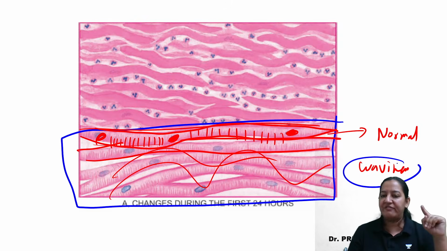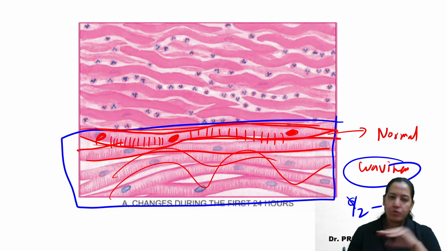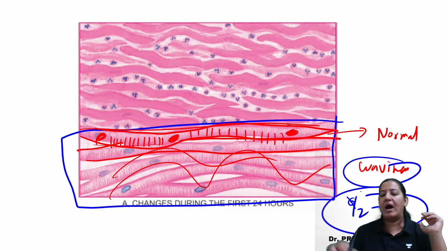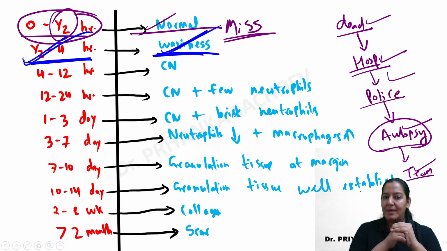So waviness is the first thing that is noticed microscopically. It is half to 4 hour, not 0 to half. 0 to half, it will be normal. Half to 4 hour, the first abnormality is the waviness. Give me a thumbs up.